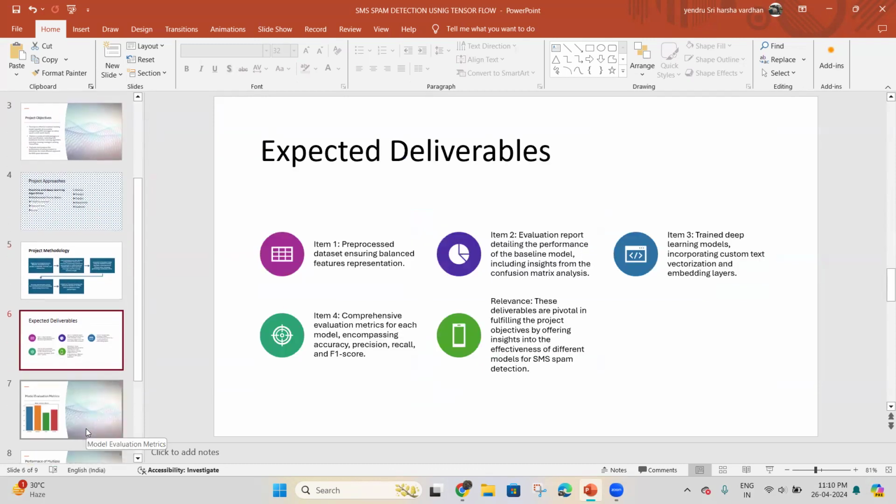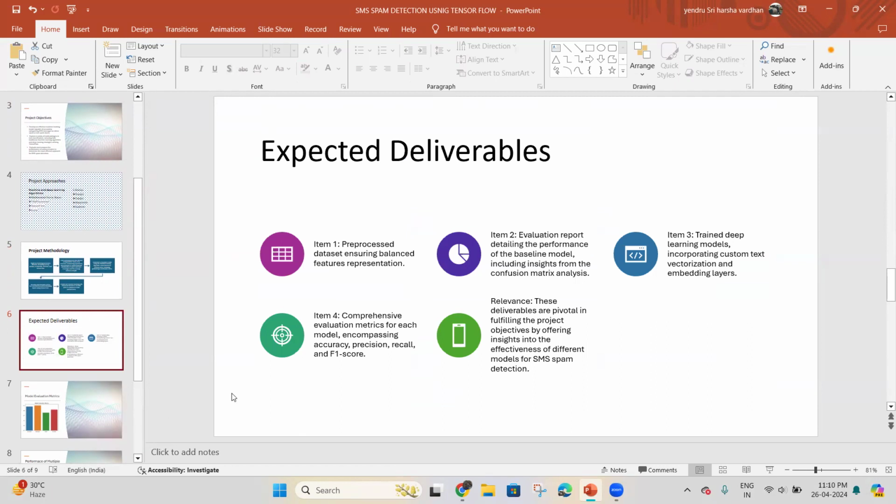Now coming to the expected deliverables. The first deliverable is a pre-processed dataset. The second deliverable is an evaluation report, the third deliverable is trained deep learning models, and the last deliverable is comprehensive evaluation metrics.